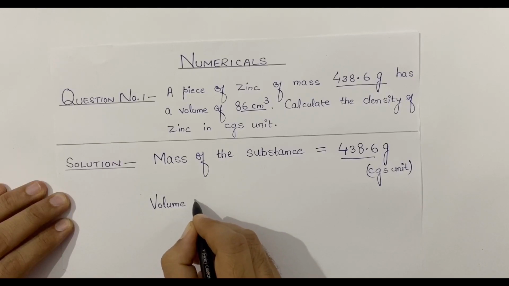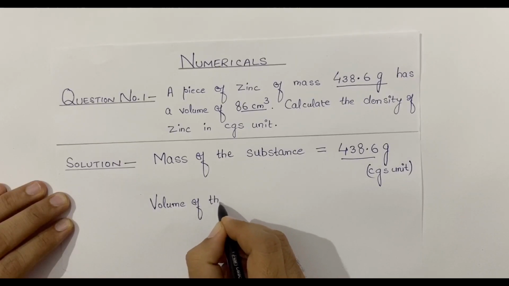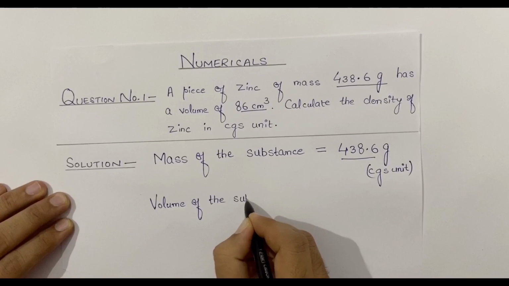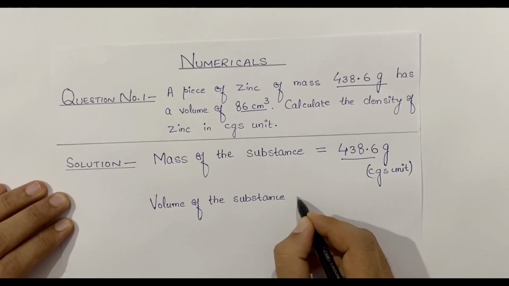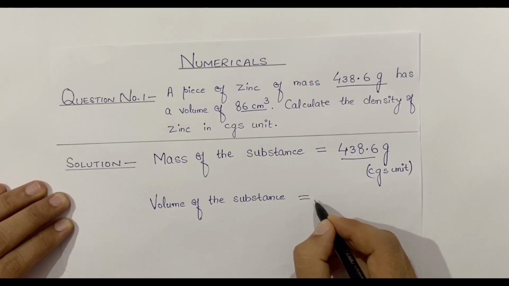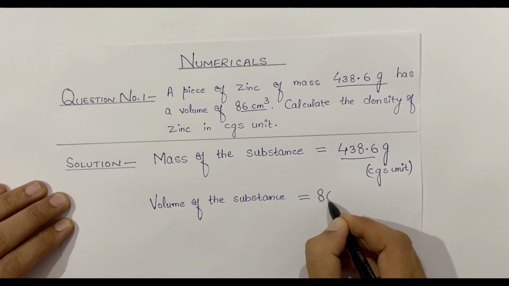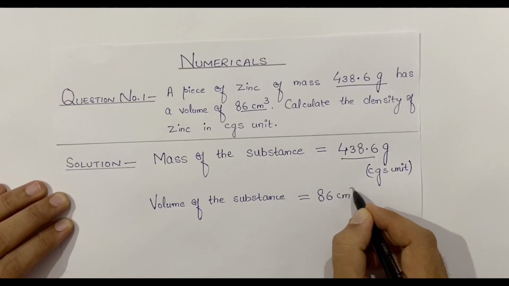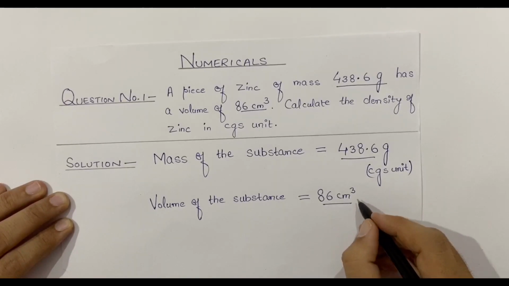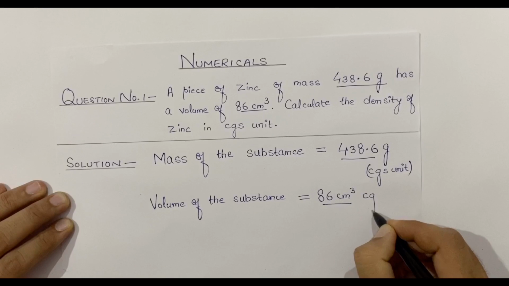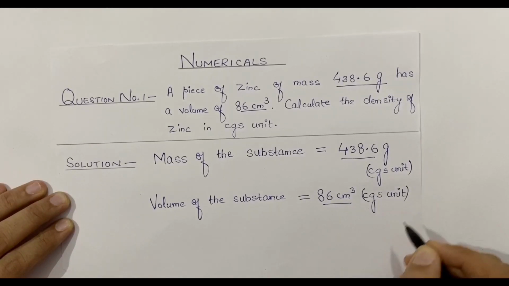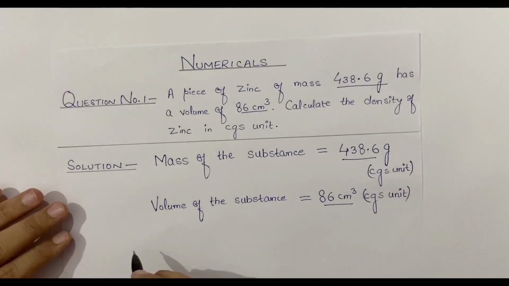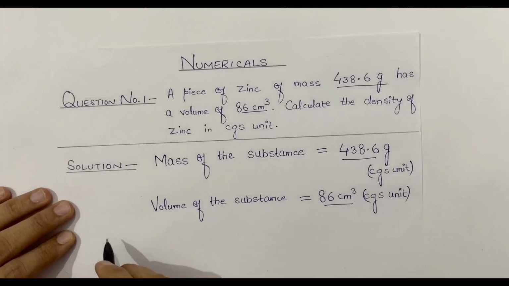Volume of the substance is given as 86 centimeter cube. Now the centimeter cube again is the CGS unit. Now we are required to calculate the density.